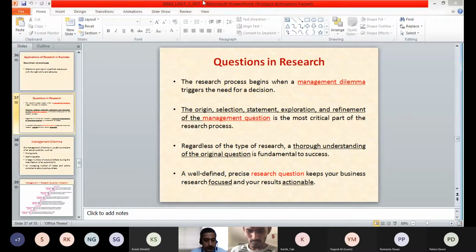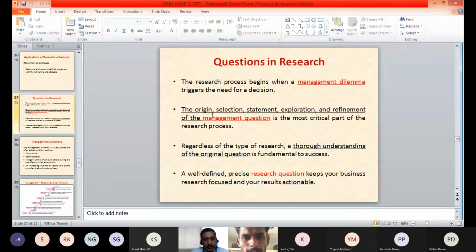So we started discussing the different questions in the research. We saw that any research process starts with a management dilemma. Dilemma means a state of confusion or a state of difficulty in taking decisions. So any research will start with a management dilemma.